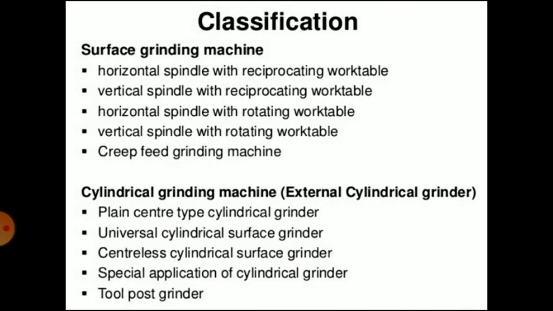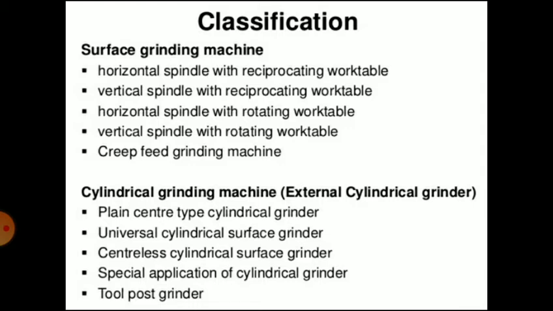Regarding the classification, it is classified into four main categories. The first category is surface grinding machine. It is sub classified as horizontal spindle with reciprocating work table, vertical spindle with reciprocating work table, horizontal spindle with rotating work table, vertical spindle with rotating work table, and creep feed grinding machine.